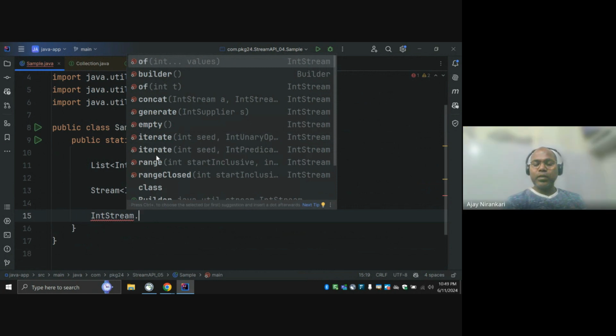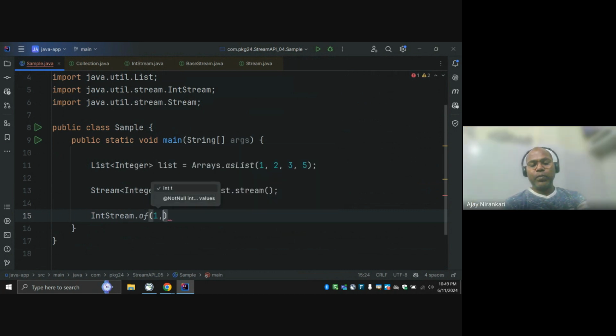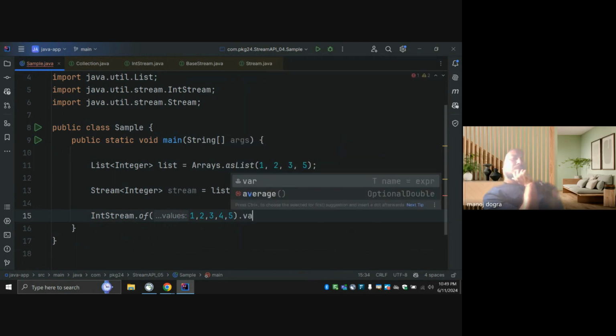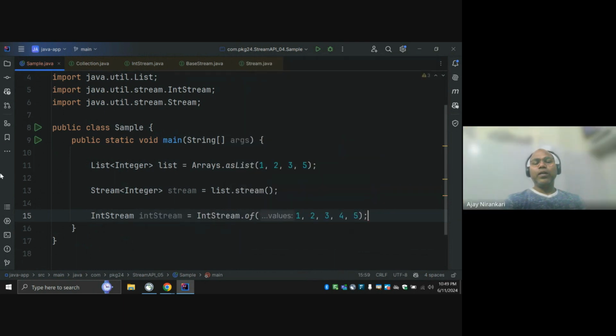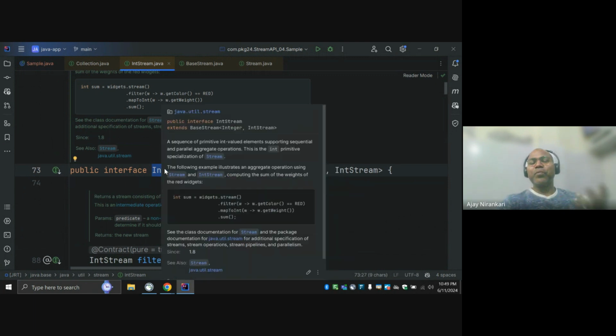For example, just of. The of method takes 1, 2, 3, 4, 5, and this will give you the default int stream, right? And notice this int stream is not generic. Why? Because this is already a specialized form for integer, right? It's not like there is an int stream for float, an int stream for double, an int stream for employee.